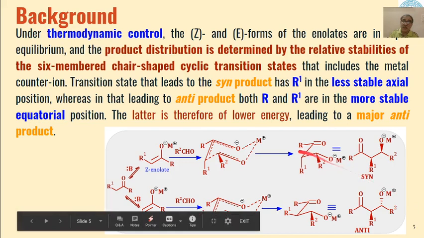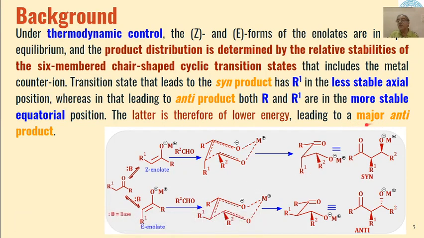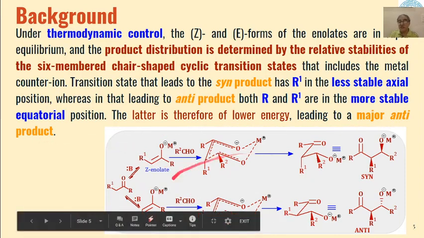As I have told you, this latter transition state, which is formed from E-enolate, will lead to the major anti product, and this is lower in energy and more stable. So that means we will get more of the anti product. So this is the basic mechanism of asymmetric aldol condensation, that is how we are getting syn products or anti products in aldol condensation.